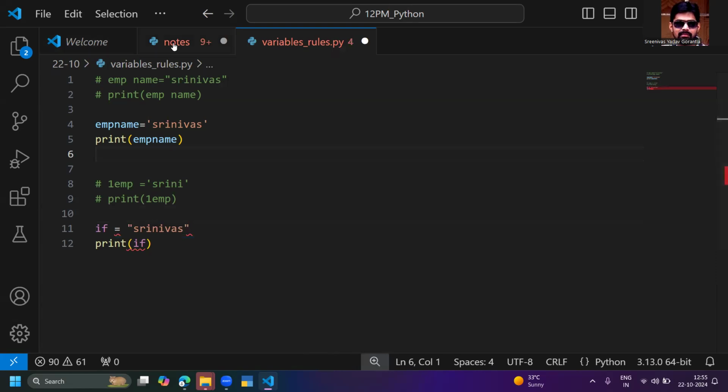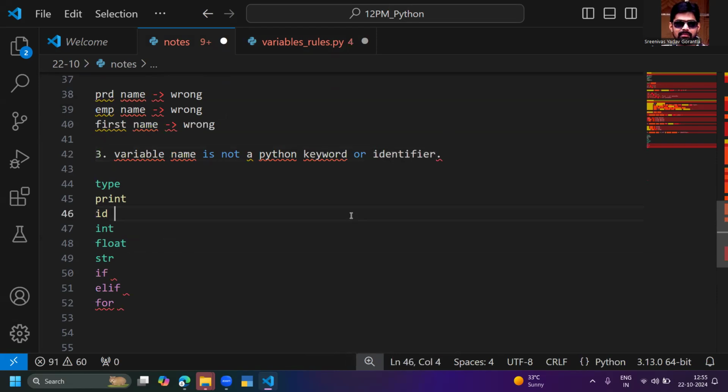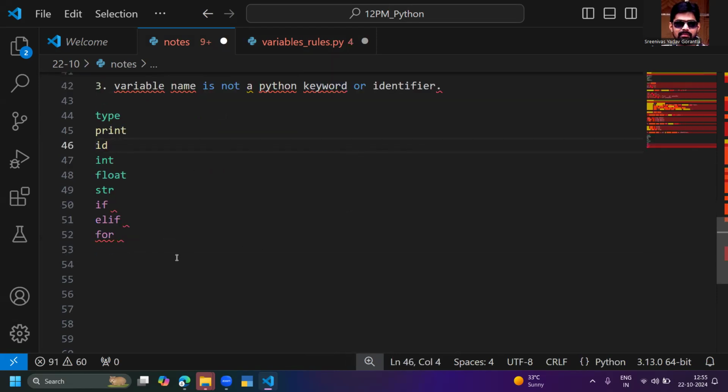The third rule is also okay. Third rule: variable name is not a Python keyword or identifier. So that is the third rule. Fourth rule, let me go with the fourth rule.